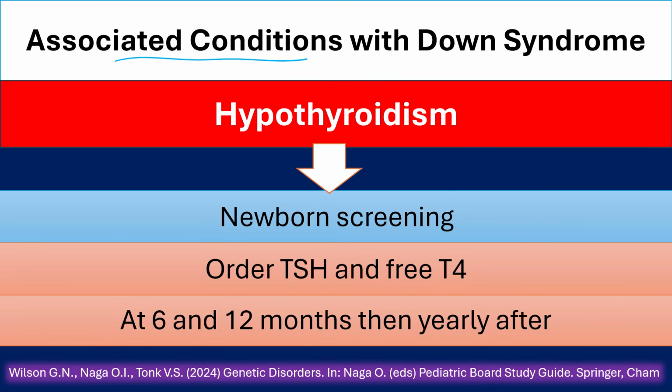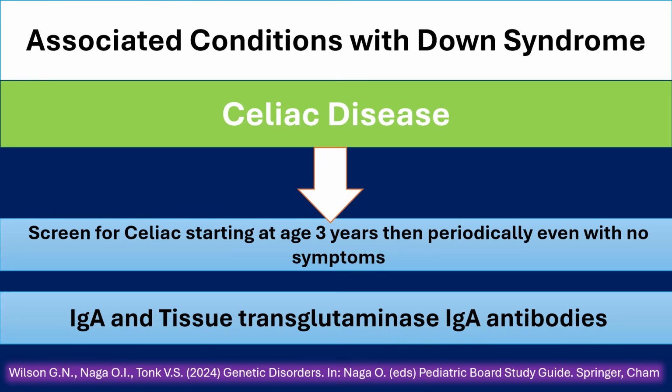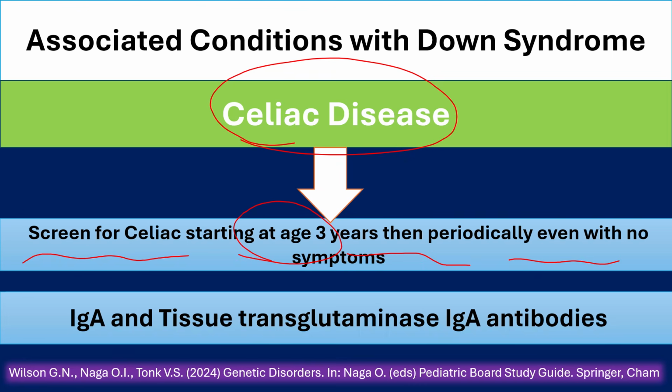It is important to be familiar with conditions associated with Down syndrome. Hypothyroidism: start with the regular newborn screen, then order TSH and free T4 at 6 months, 12 months, then yearly after. Screening for celiac in children with Down syndrome: screen starting at age 3, then periodically, even with no symptoms. Of course, at any time if the child is showing symptoms like abdominal pain or weight loss. Screen with IgA and tissue transglutaminase IgA antibodies.